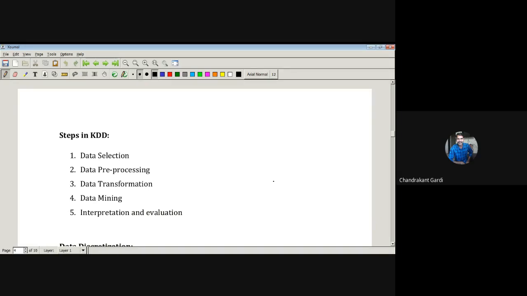By applying certain algorithms of data mining, we will have certain insights about the data, what patterns the data is exhibiting, what typical structure is there in the data. All that structure will be analyzed, interpreted and evaluated in the last stage, that is interpretation and evaluation. So the standard knowledge discovery in database process consists of 5 steps: data selection, data pre-processing, data transformation, data mining, and interpretation and evaluation.